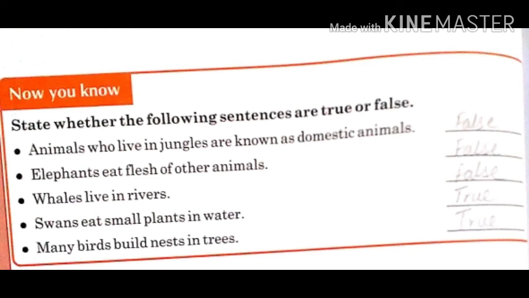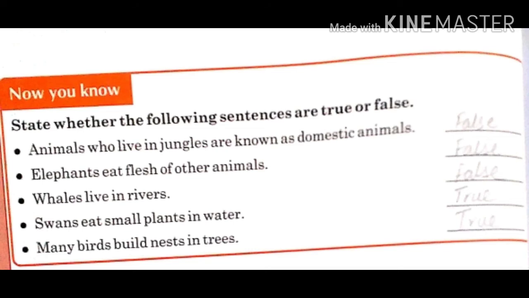Next we have some statements. State whether the following sentences are true or false. Animals who live in jungles are known as domestic animals. This statement is wrong. Why? Because animals who live in jungles are known as wild animals.